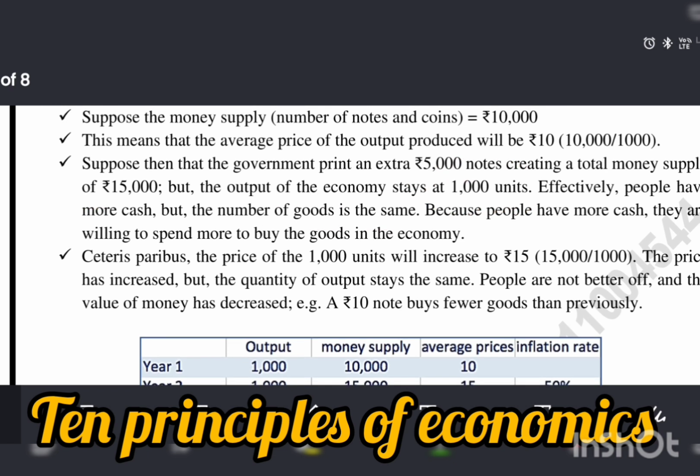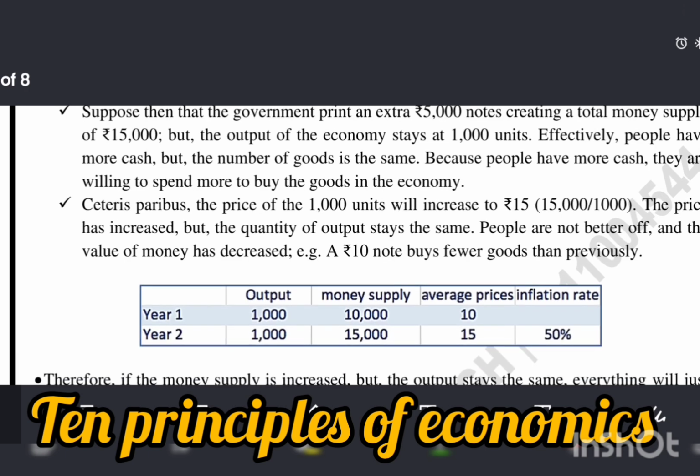Because people have more cash, they are willing to spend more to buy goods in the economy. Ceteris paribus means other things remain constant. The price of the 1,000 units will increase to 15. The price has increased, but the quantity of output stayed the same. People are not better off here.